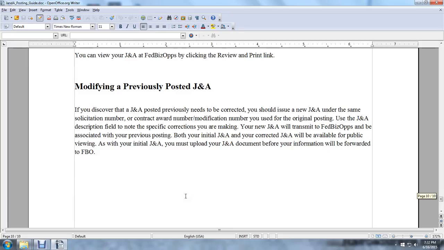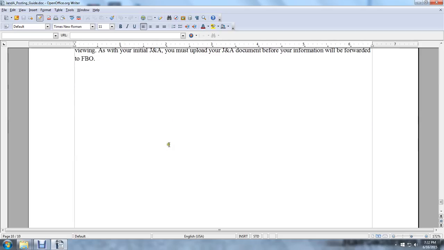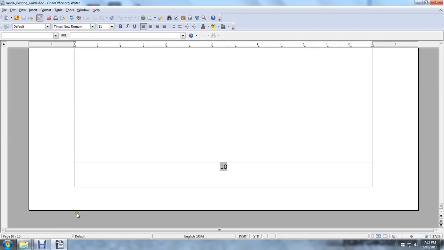Modifying a previously posted justification and approval. If you discover that a justification and approval posted previously needs to be corrected, you should issue a new justification and approval under the same solicitation number, contract award number, and notification used in the original posting. In the description, note the specific corrections you are making. Your new justification and approval will be transmitted to Federal Business Opportunities and associated with the previous posting. Both the initial and corrected justification and approvals will be available for public viewing. You upload the justification and approval documents for the invitation to be forwarded to Federal Business Opportunities.